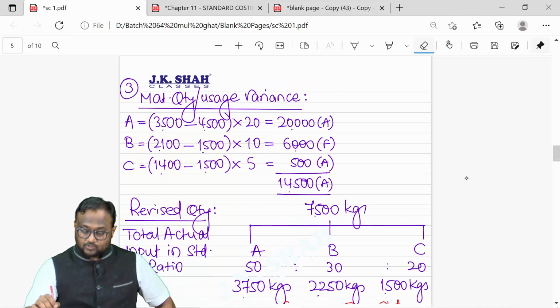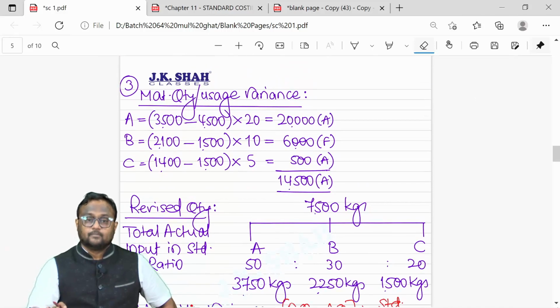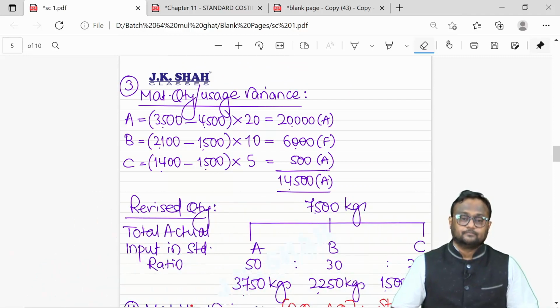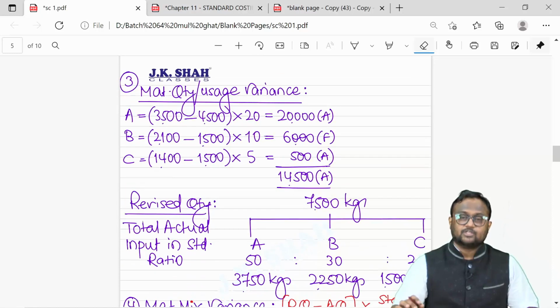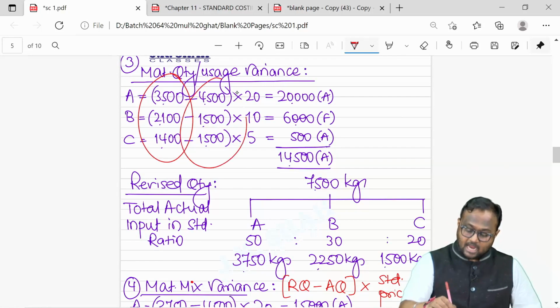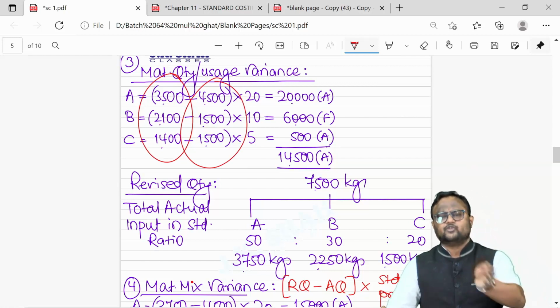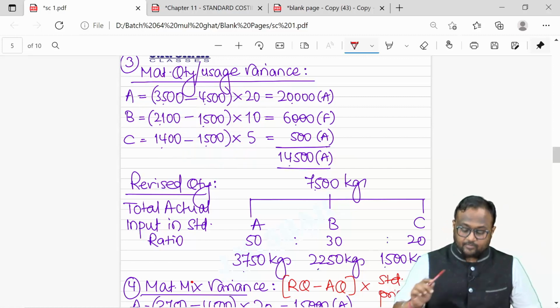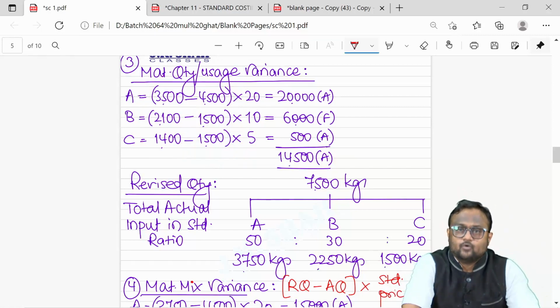That is a responsibility of my production manager. My production manager is responsible for quantity variance. I should have consumed this. I have consumed this. If I have consumed more, it is adverse variance. If I have consumed less, it is favorable variance, because if I am consuming more for producing the same output, I am wasting the material.